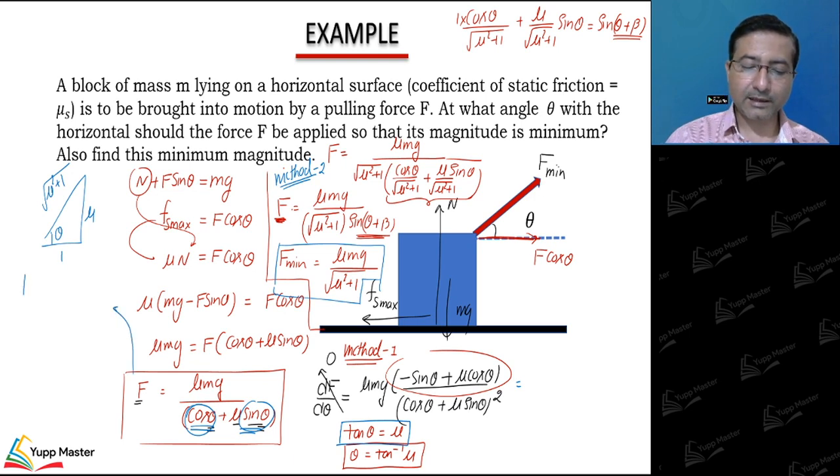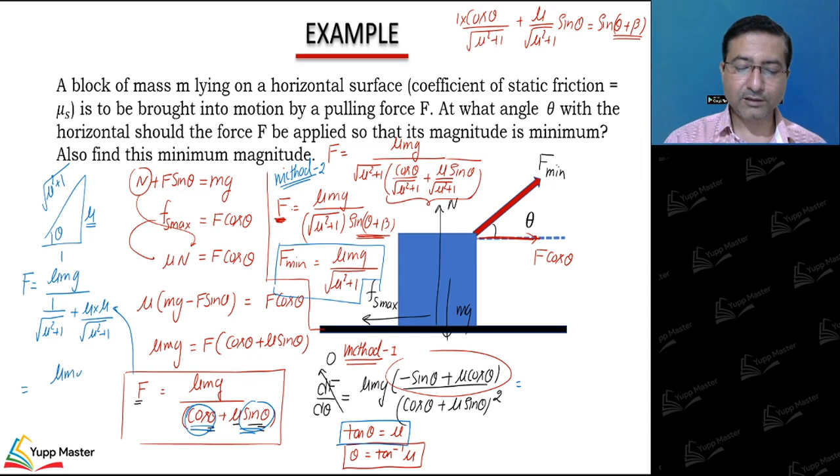F is equal to mu mg divided by cos theta, which is base upon hypotenuse, under root mu square plus 1, plus mu times sin theta, which is perpendicular upon hypotenuse, that is mu divided by under root mu square plus 1. This can be written as mu mg divided by under root mu square plus 1.